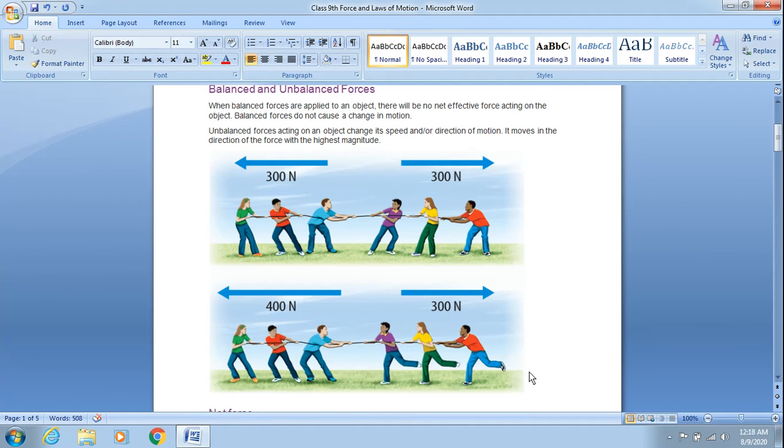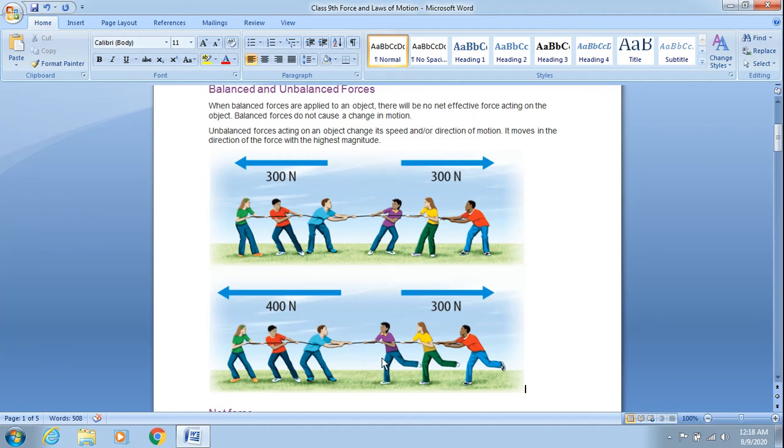Moving ahead, here you can see the example of an unbalanced force. These unbalanced forces help in bringing motion or changing the direction of any object. Now consider the same example.